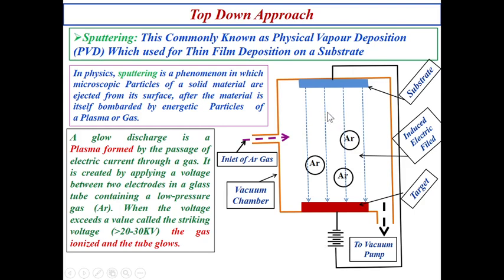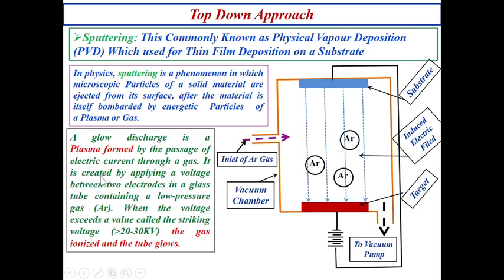This electric field is going to interact with the gas molecules, and the gas is going to be ionized. How? Here I have written it. An electric current passes through a gas. That means when the electric field is induced from the substrate to the target, an electric current passes through the inert gas, argon gas.